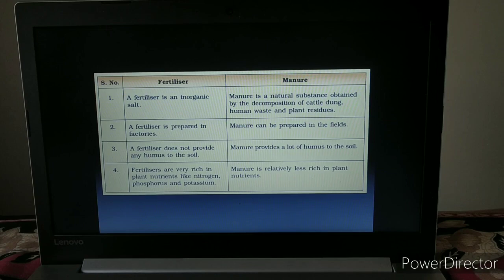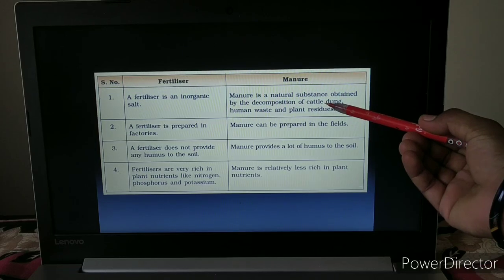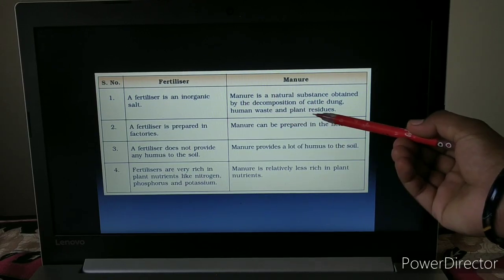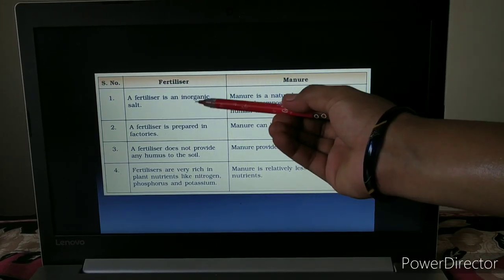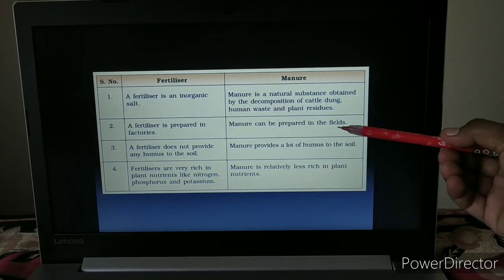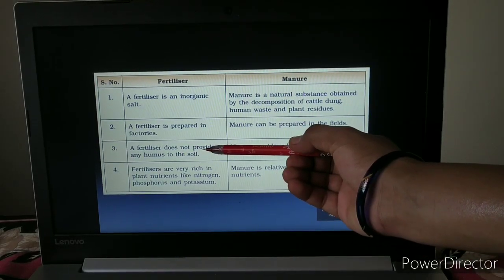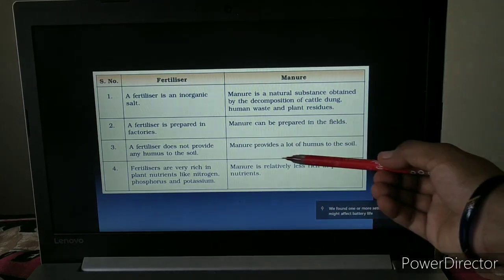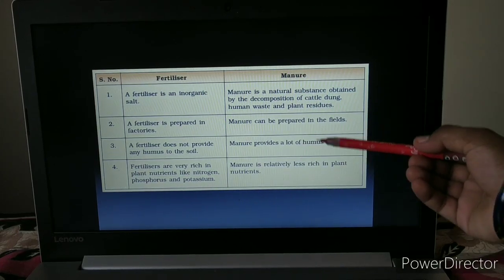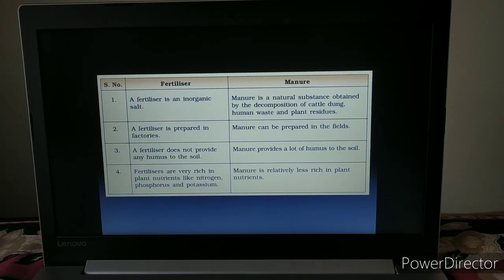Here there is a difference between fertilizer and manure. Manures are natural substances obtained by decomposition of cattle dung, human waste and plant residue. But fertilizers are inorganic. Fertilizers are prepared in factories while manures are prepared in the fields. Fertilizer does not provide any humus to the soil and manure provides a lot of humus to the soil. Humus is prepared by the decomposition of plants by the microbes. We know about that.